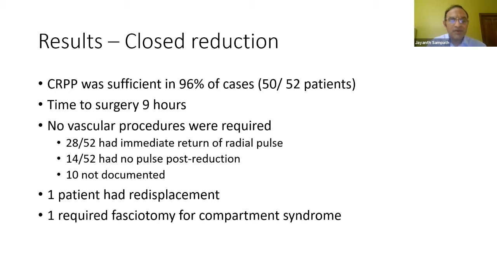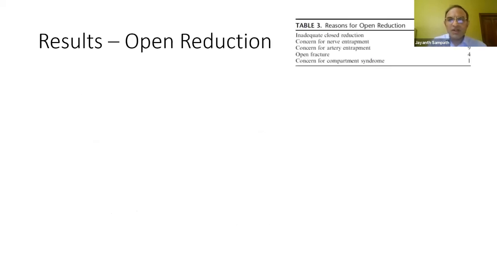So the 2 patients who required reoperation in the closed reduction group, one had a late redisplacement because they fell again 2 weeks post-op, and one required a fasciotomy for compartment syndrome. But there were no vascular or nerve procedures in this group who had good perfusion post-reduction. So the reasons for open reduction are a lot of different reasons, with an even distribution of cases between all of these indications for open reduction.